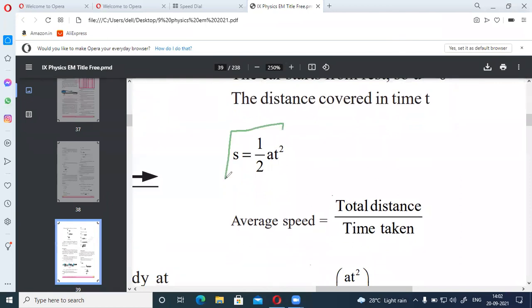So what is the formula we have taken here? For what have we taken this formula? S equals half at square. Tell me. Tell me fast.